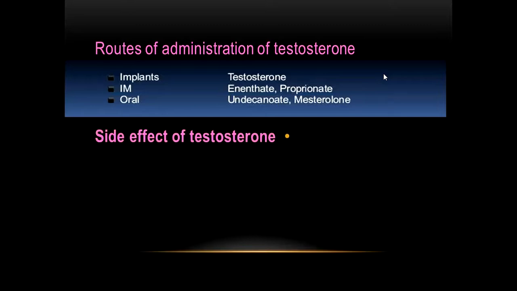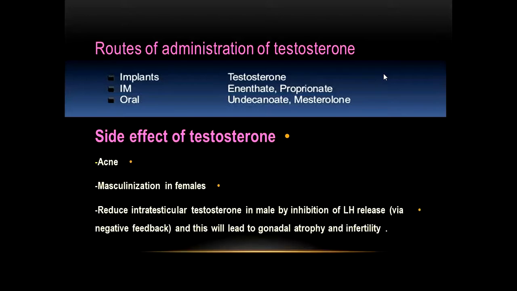The side effects of testosterone: acne, masculinization in females, reduced intratesticular testosterone in males by inhibition of luteinizing hormone via negative feedback, and this will lead to gonadal atrophy and infertility. Also, testosterone leads to premature closure of epiphyseal plates, and it will change the lipid profile, leading to increased low density lipoprotein and decreased high density lipoprotein.